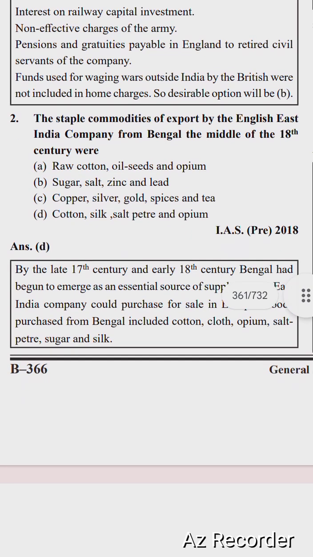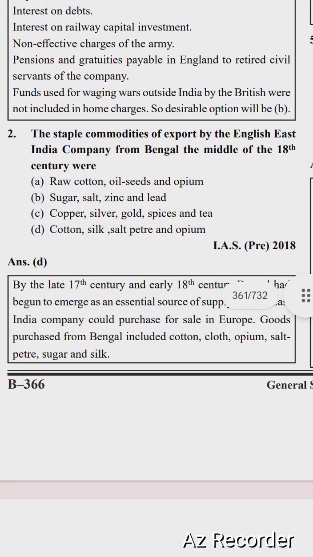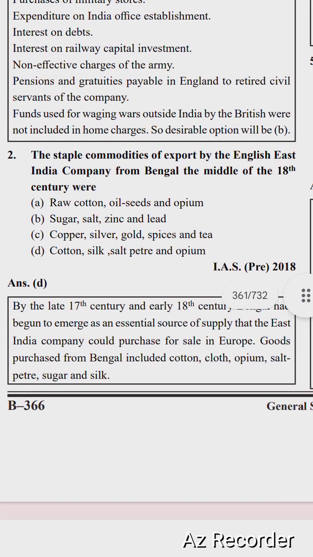So next question is, the staple commodities of export by the English East India Company from Bengal in the middle of the 18th century were? Options are raw cotton, oil seeds and opium; sugar, salt, zinc and lead; copper, silver, gold, spices and tea; and cotton, silk, salt, saltpetre and opium. Right option is option number D, cotton, silk, salt, saltpetre and opium.